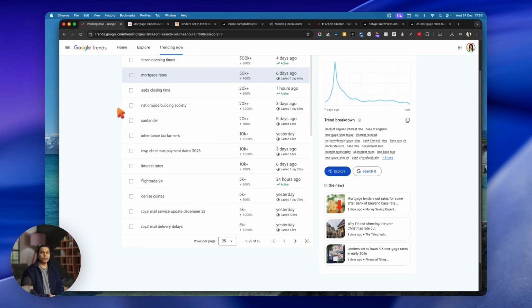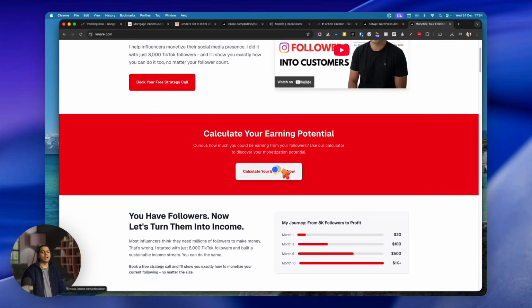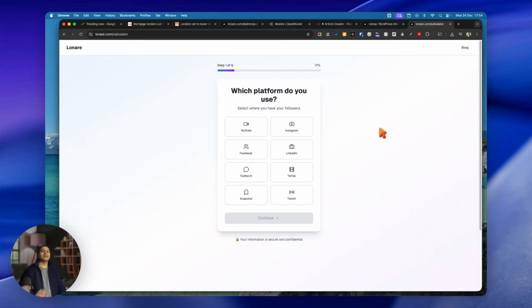Sounds good? So if you want to learn more about how you can actually make money with your following on Instagram, YouTube, or anything, you can go to my website here and then click on calculate your earnings. Now, this is the calculator we have created with AI. It tells you how much money you can make with your small following.